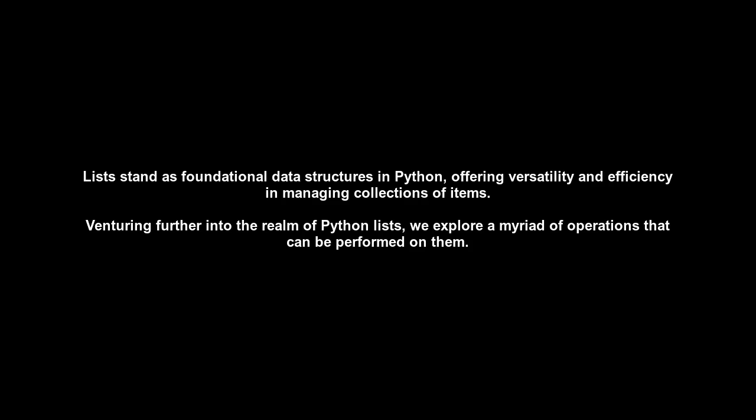Venturing further into the realm of Python lists, we explore a myriad of operations that can be performed on them. Concatenation and repetition are essential operations that enable list combination and duplication, respectively. Additionally, list comprehensions provide a succinct method for generating lists by applying expressions to each item in an iterable. This powerful feature streamlines list creation processes, enhancing code readability and efficiency.